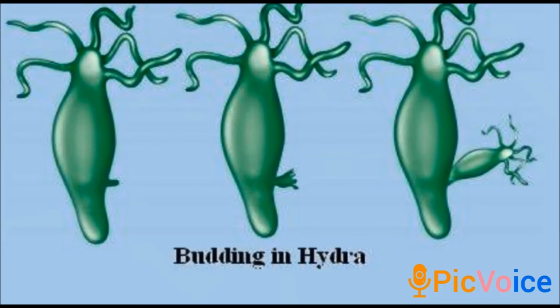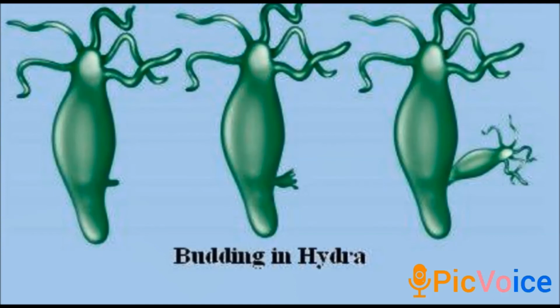Since new individuals develop from the buds in hydra, this type of asexual reproduction is called budding. So what is budding? The individual which gets developed from the buds in the hydra. In the hydra there is a bud, no? The buds are nothing but the bulges, the developing new individuals. These bulges are termed as buds. So the individual developing from the buds in hydra, this type of asexual reproduction is called budding. It is one method of asexual reproduction.